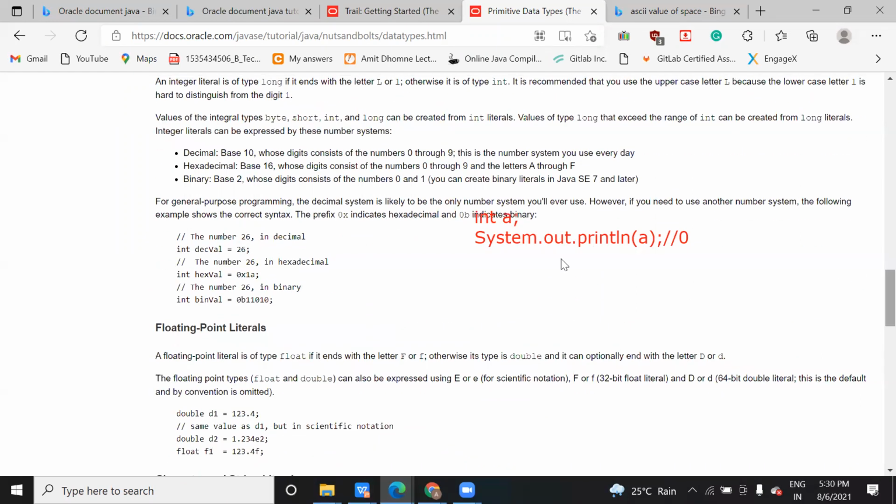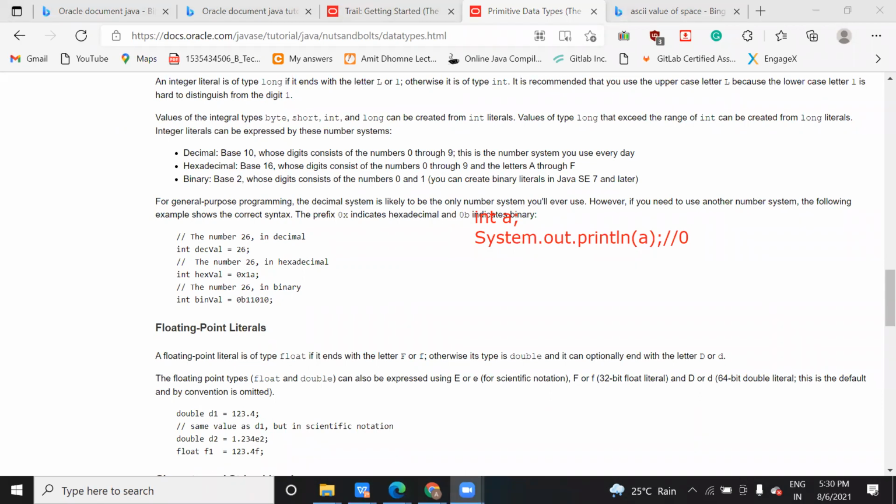Now here suppose it is holding a hexadecimal value. Are you aware about this decimal, hexadecimal, binary value? How do these hexadecimal values come?